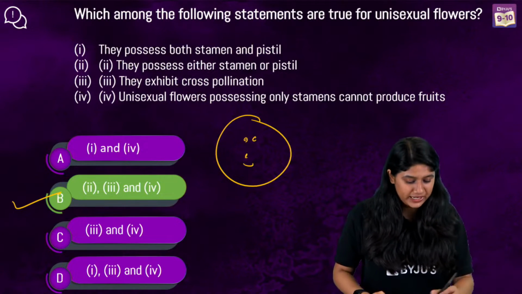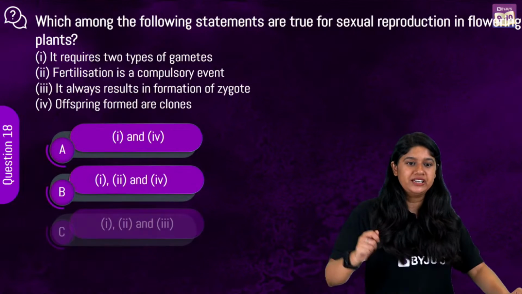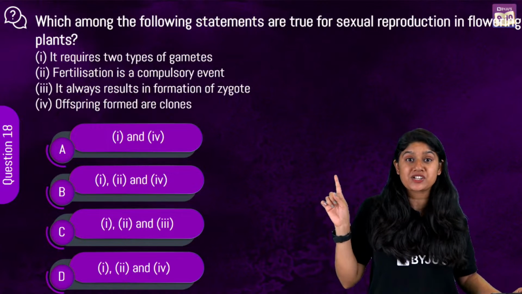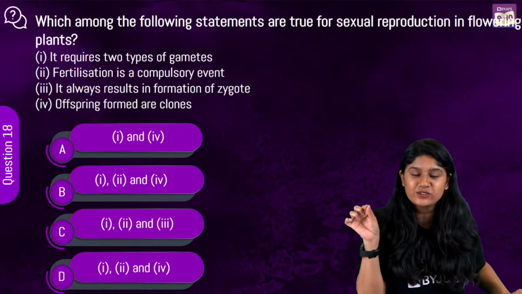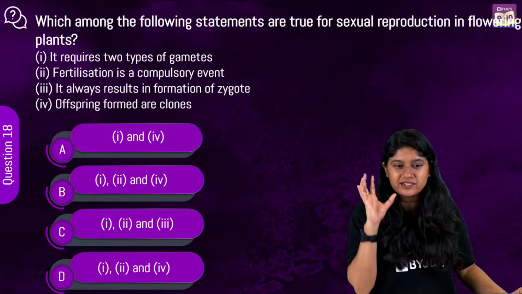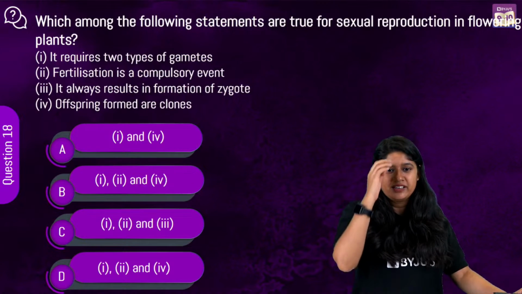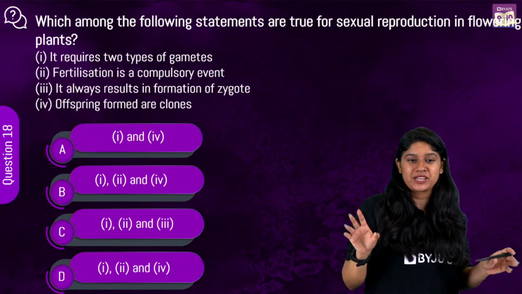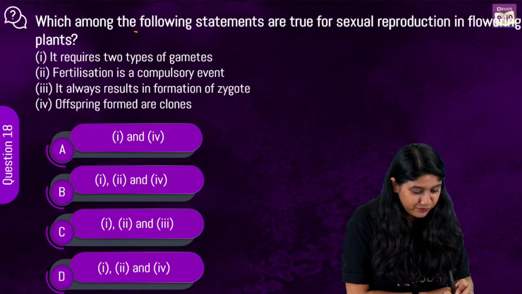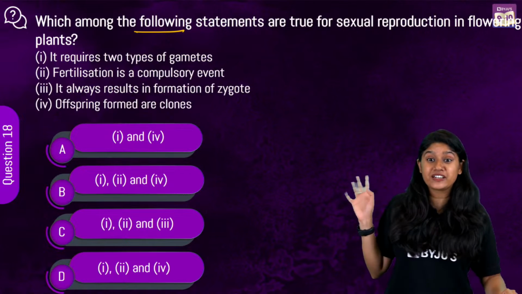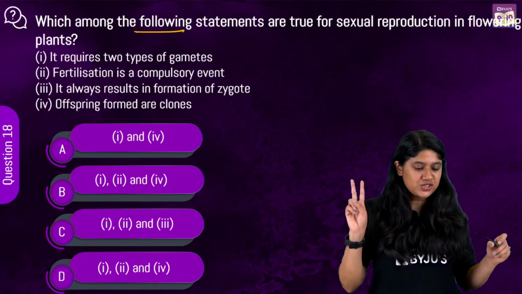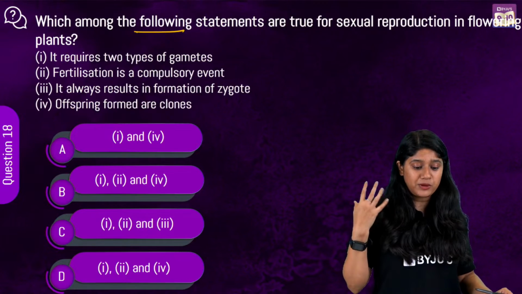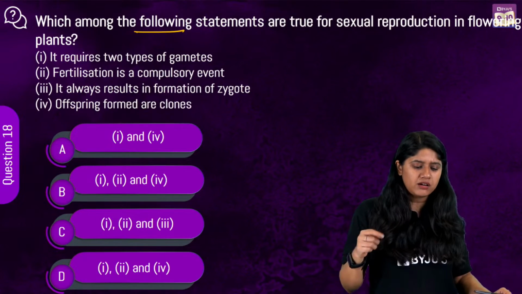Awesome. Okay, let's attack question number 18. Which among the following statements are true for sexual reproduction in flowering plants? See, I'm telling you, these questions are playing very tough mind games with us, with very confusing words. The options: it requires two types of gametes. Fertilization is a compulsory event. It always results in the formation of zygote, and offspring formed are clones.